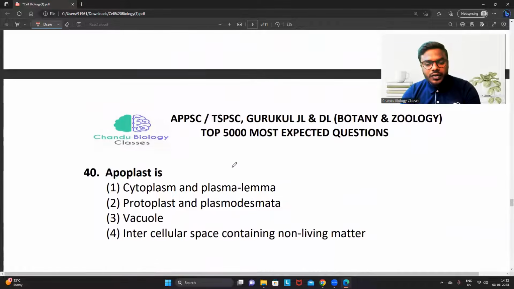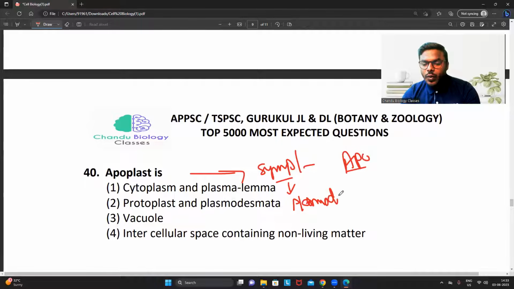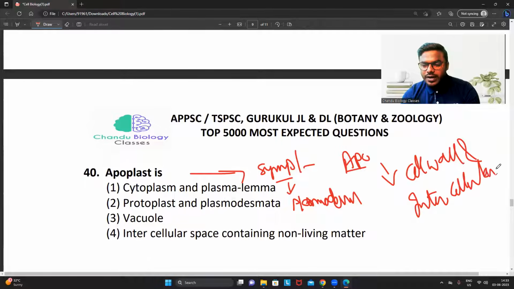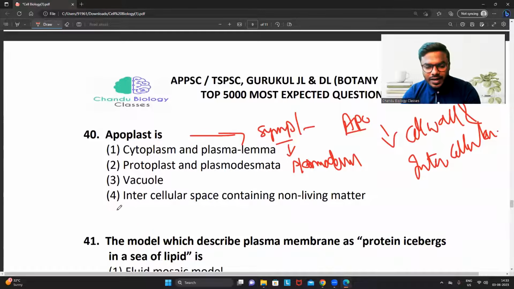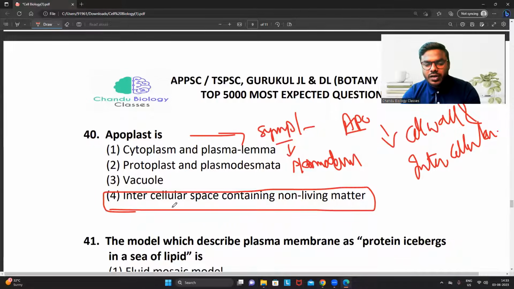And we all know what the apoplast is, right? There are two types of transport: symplastic transport and apoplastic transport. Symplastic transport means, as every student commonly knows, via plasmodesmata. Apoplastic means through the cell wall and intercellular space, which is a straightforward and direct question. So what will be the answer? Undoubtedly, intercellular spaces containing non-living matter, because they are not connected to any adjacent cell. Obviously, 4 is the straightforward answer.